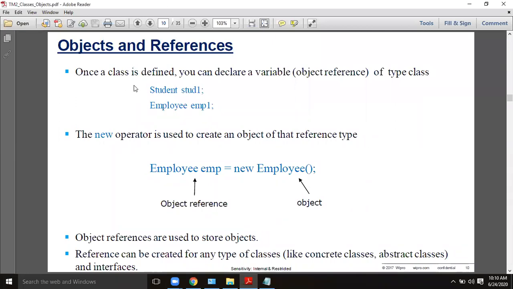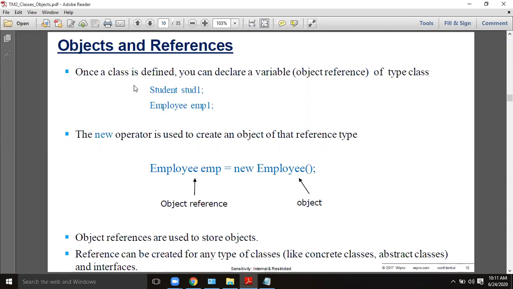Once a class definition is completed, if you go to another class and that class wants to communicate with it, you have to create an object for the class with which you want to create an interaction. For example, class A is there. To communicate with class A, class B should have an object of class A. So you have to create an object for class A. So how to create objects?